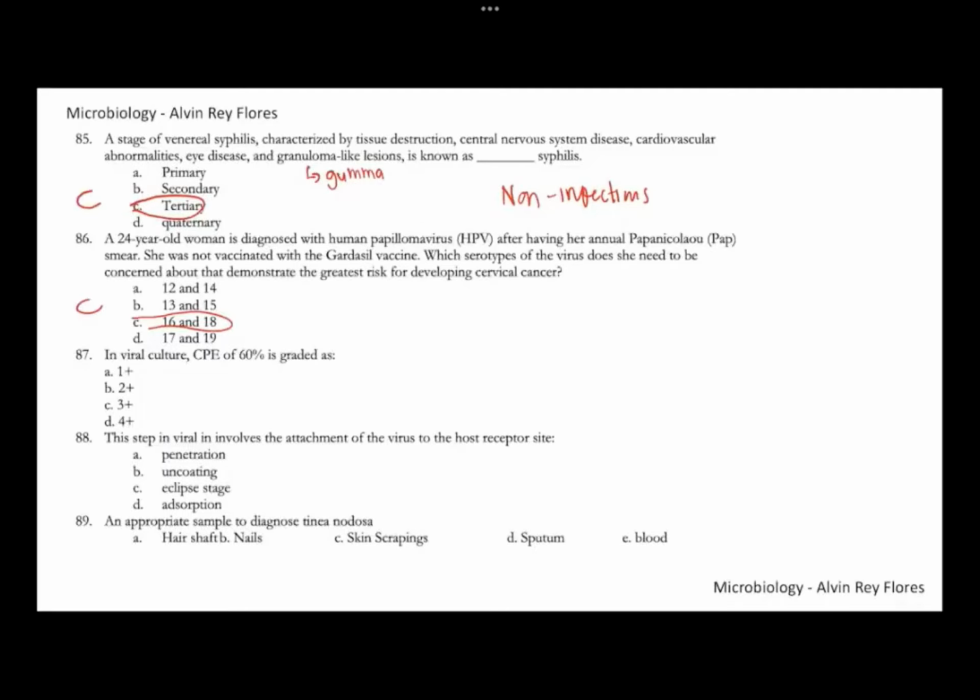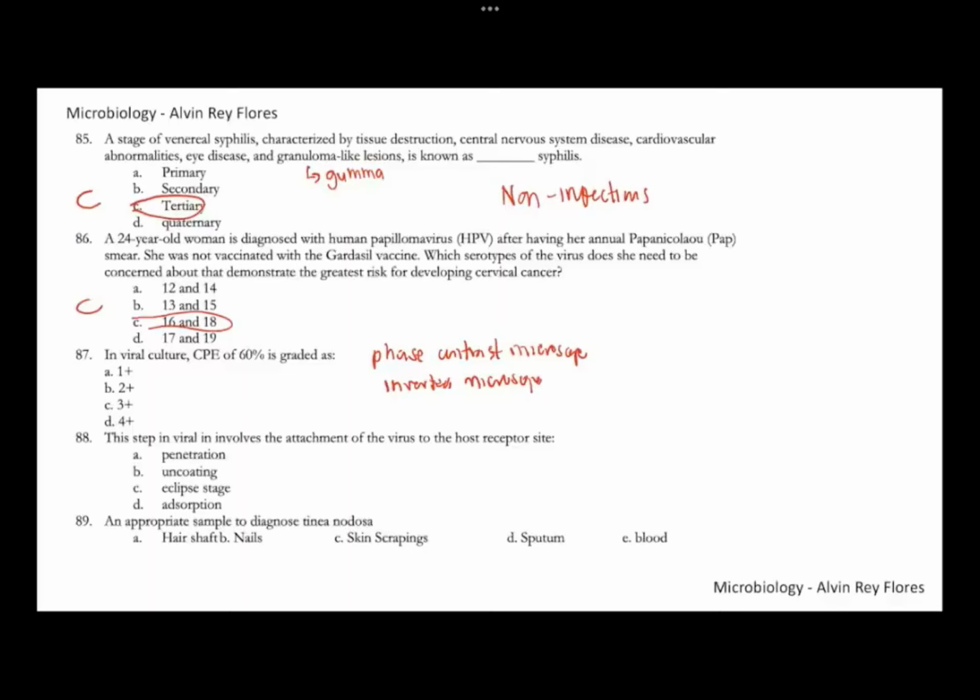Okay, number 87. In viral culture, to demonstrate viral growth in cell cultures, we can look for the presence of the cytopathic effects, or the CPEs. CPEs can be seen in the cell cultures as inclusions, enlargement of the cells, multinucleated cells, etc. To demonstrate this, we can use the phase contrast microscope as well as the inverted microscope. To assess if it is significant, it should be at least 2+.